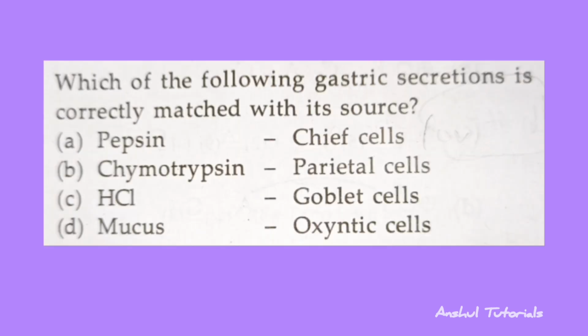And the last question is which of the following gastric secretion is correctly matched with its source? So the correct answer is option A, that is pepsin, chief cell.